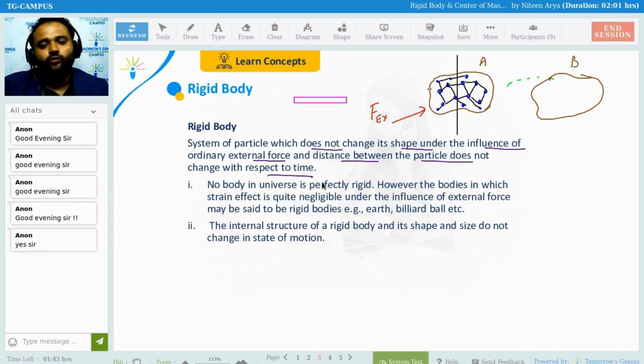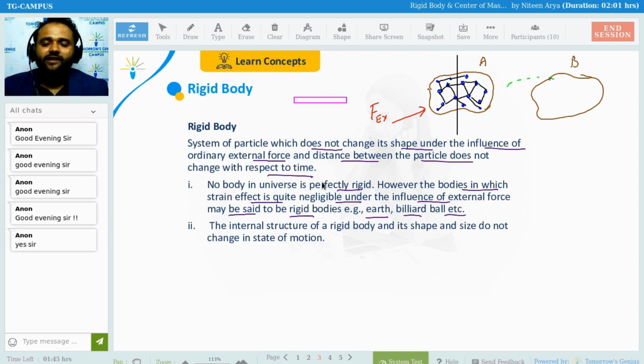Clear? So if you apply an ordinary external force, it is not going to break, it is going to rotate. That is what we are going to learn and see in the next classes. Good. So no body in the universe is perfectly rigid. However, bodies in which the strain effect is quite negligible under the influence of external force may be said to be rigid bodies. Example: earth, billiard ball, etc.